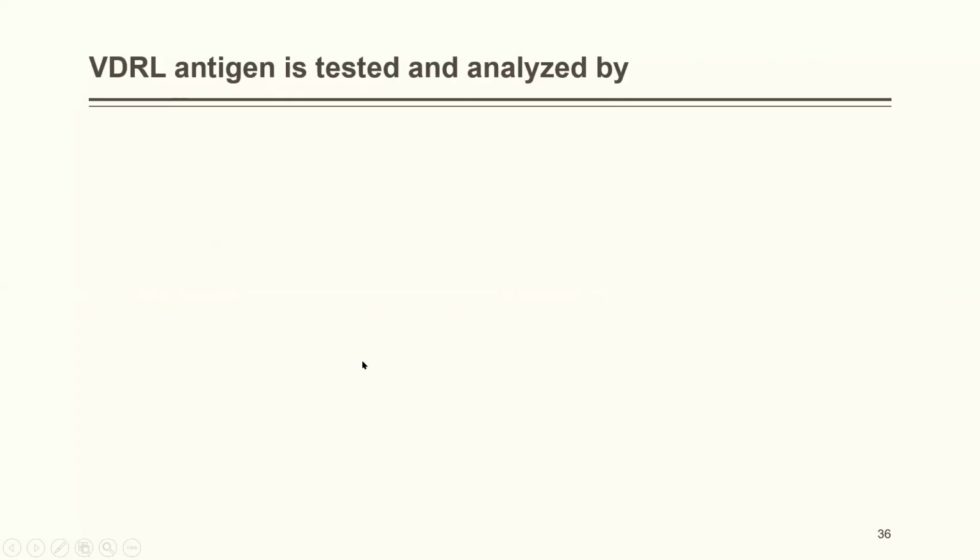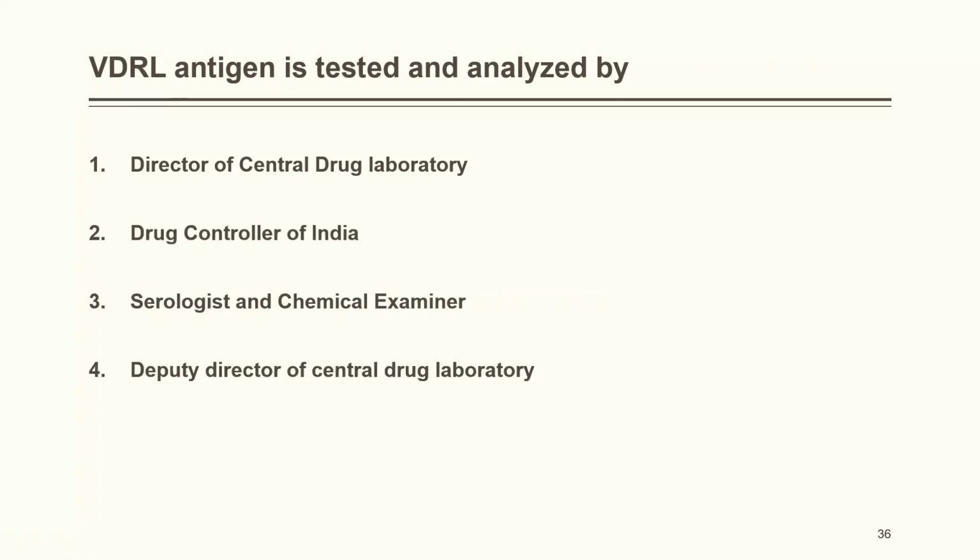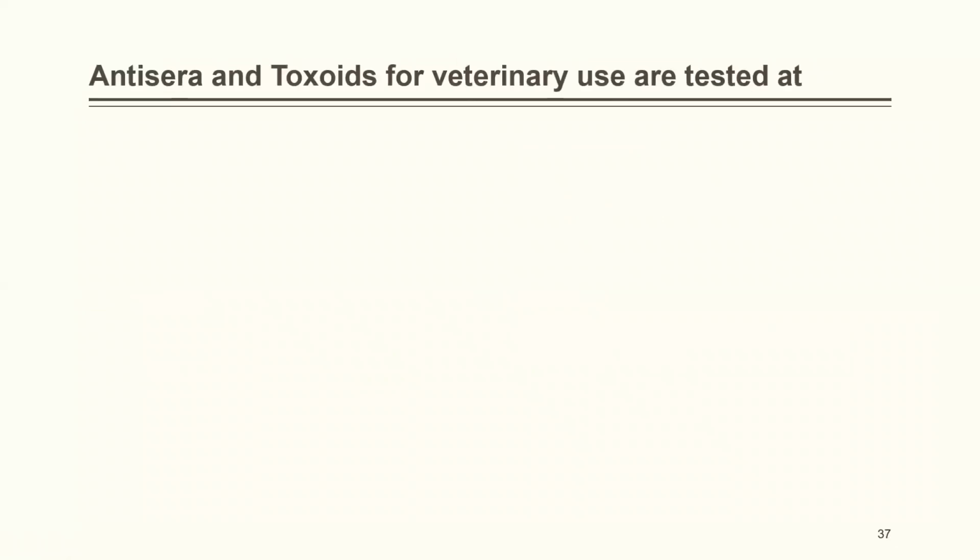VDRL antigen is tested and analyzed by Director of Central Drug Laboratory, Drug Controller of India, Serologist and Chemical Examiner, Deputy Director of Central Drug Laboratory. The correct answer is Serologist and Chemical Examiner. Antiserine toxoids for veterinary use are tested at Izzat Nagar, Ghaziabad, Chennai, Lucknow.